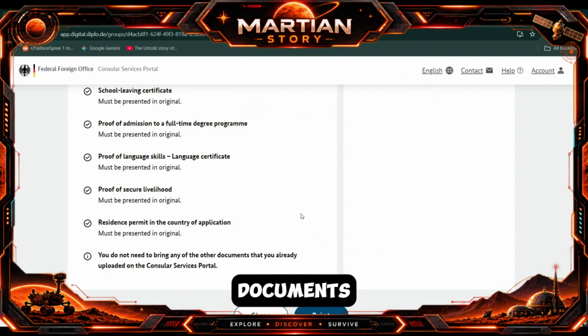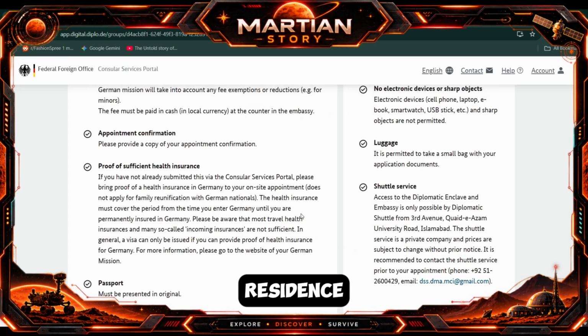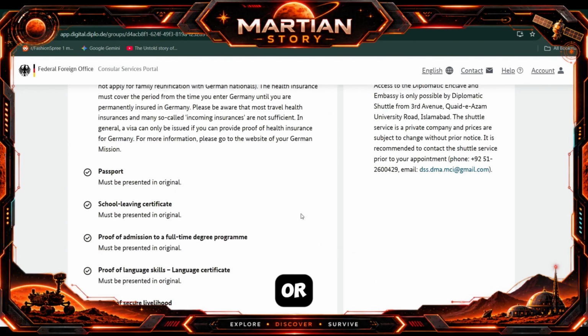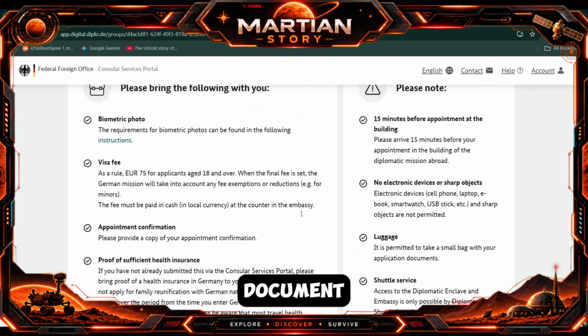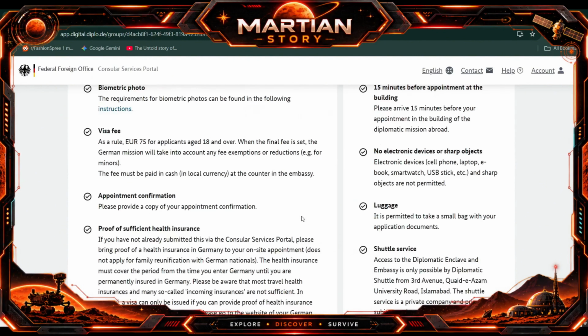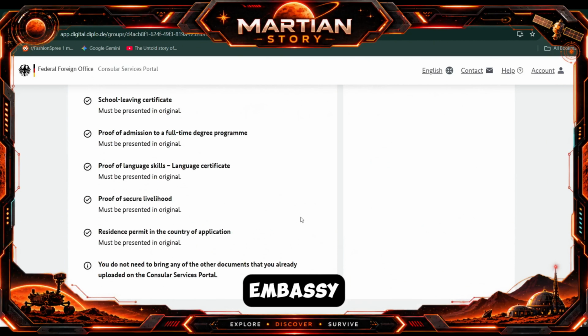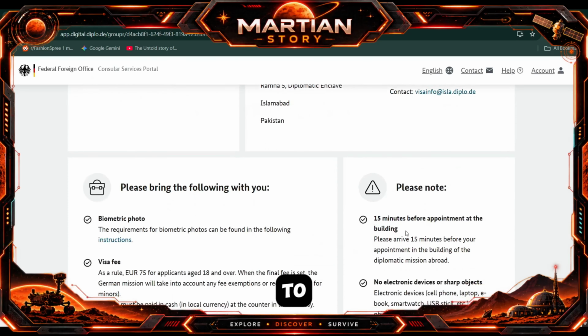Any other documents which you didn't upload on the consular portal, you don't need to bring. I recommend that for the passport and your residence permit, these must be color copies. For the IELTS or the TOEFL, that document must also be a color copy. The remaining documents you can bring as black and white prints and take to the embassy. So that's the information I want to share.